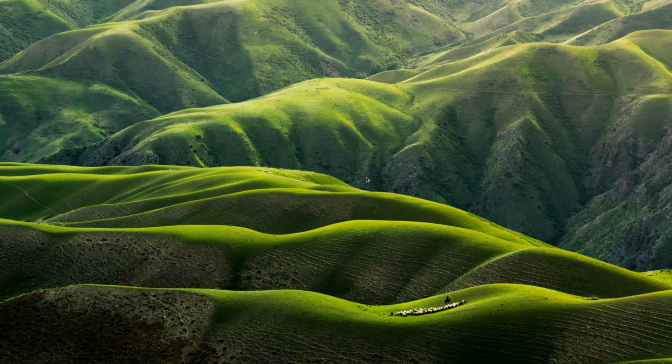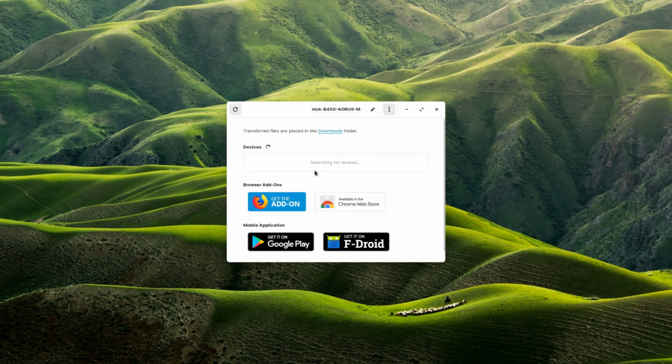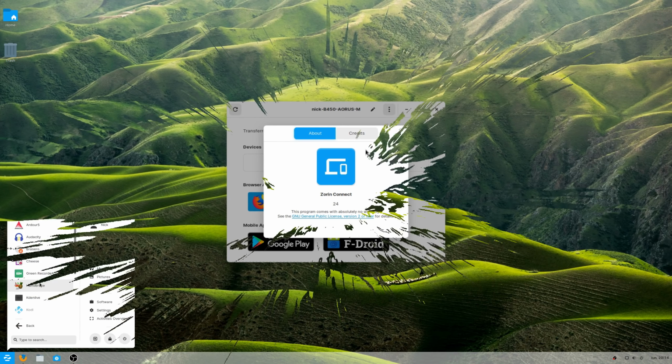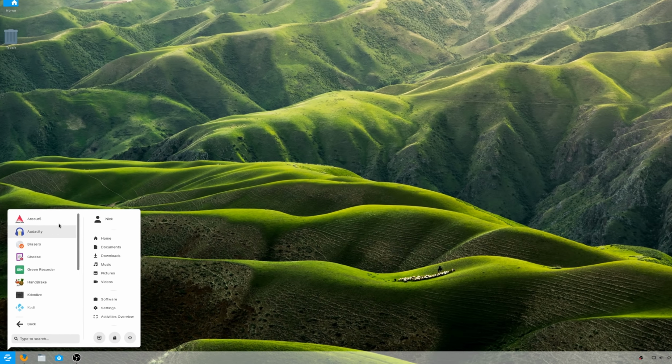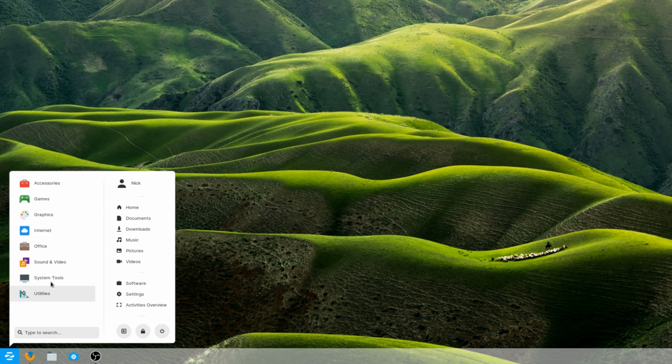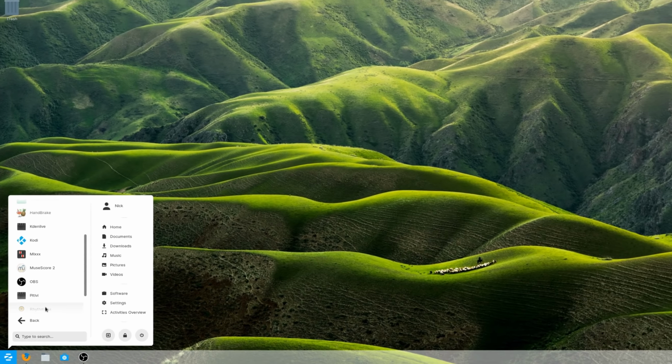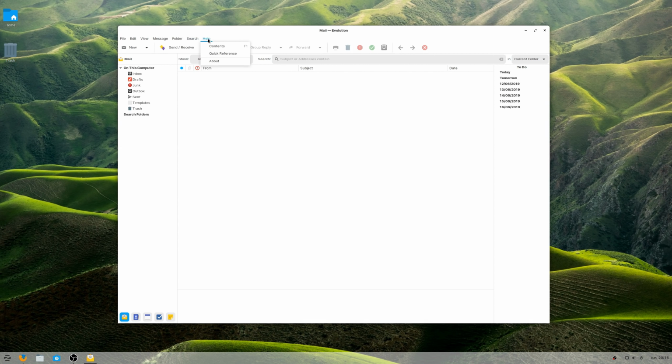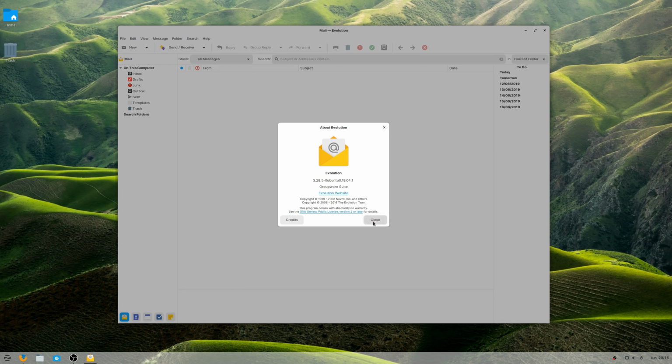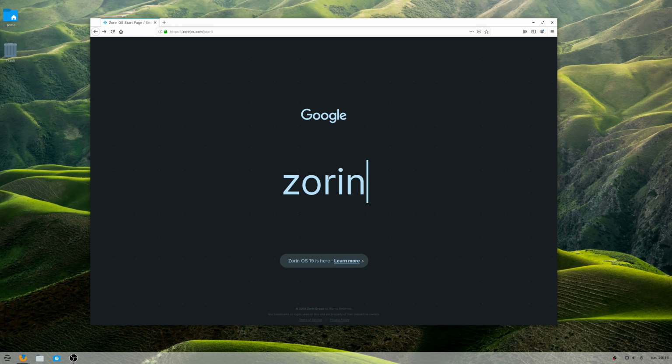Zorin also adds Zorin Connect, a rebrand of KDE Connect out of the box, as well as its GS Connect extension so you can sync your Android phone with your Linux computer, exchange files easily, and even control multimedia apps or the mouse cursor from your phone. The Ultimate Edition adds a lot of stuff on top of that, mostly graphics and audio applications such as Blender, Ardour, Audacity, MixDJ, Kdenlive, Handbrake, Kodi Media Center, and a bunch more utilities such as OBS. It uses Evolution as a mail client, which won't suit people who want a simpler mail experience, but it's still one of the most solid choices in the GTK world, and it uses Firefox as its web browser.